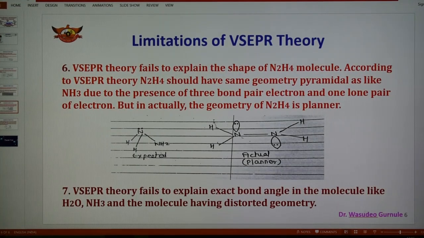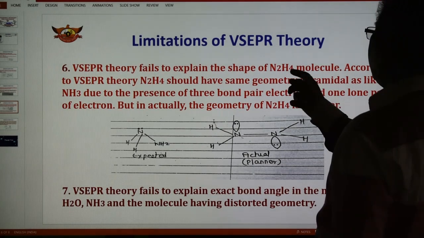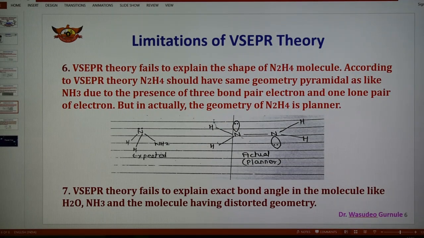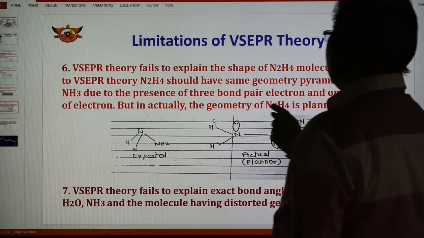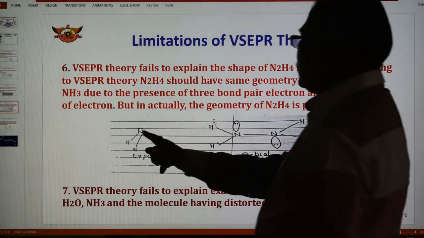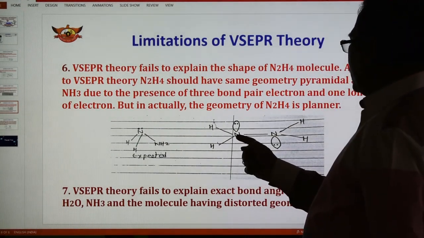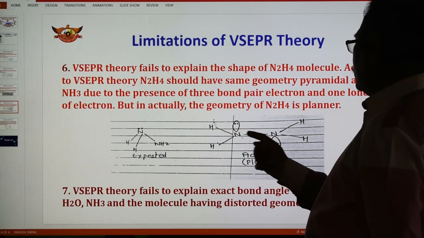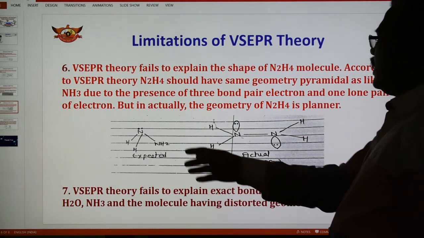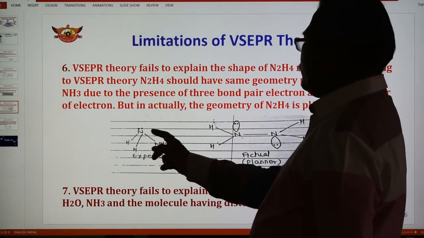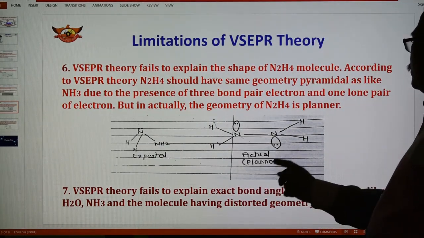VSEPR theory also fails to explain the shape of the N2H4 molecule. According to VSEPR theory, this molecule should have a pyramidal geometry like ammonia, due to the presence of 3 bond pairs of electrons and 1 lone pair. But actually the geometry of N2H4 is planar. Here nitrogen is the central atom with 2 surrounding atoms and 1 more, so 3 bond pairs and 1 lone pair. The expected geometry is pyramidal like ammonia, but the actual structure is planar.